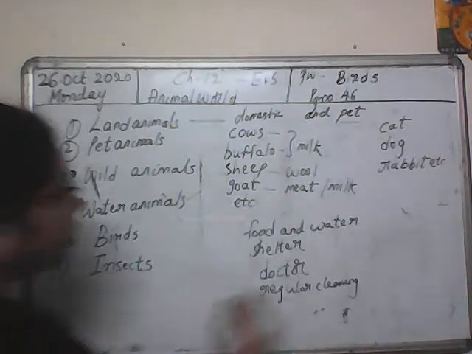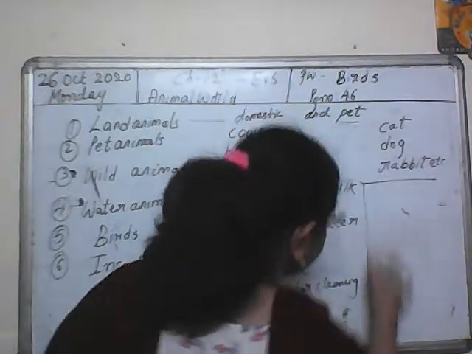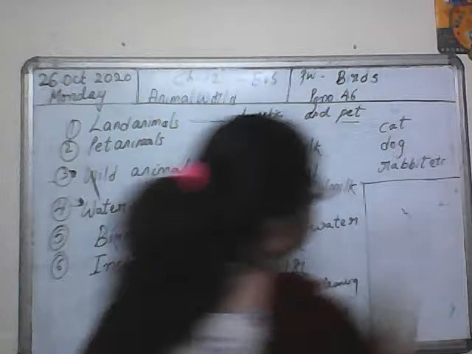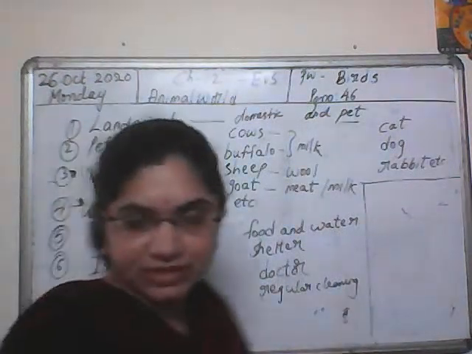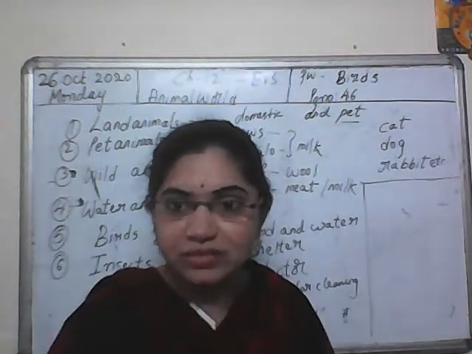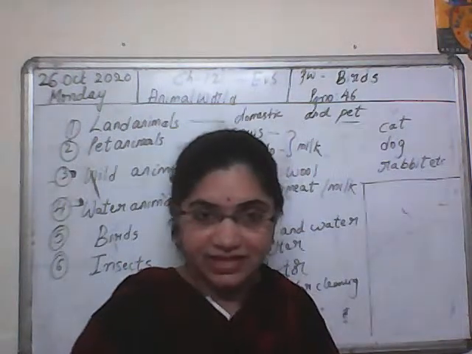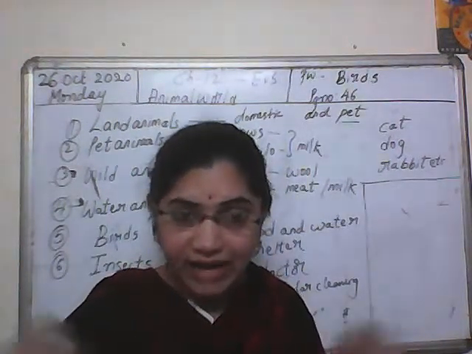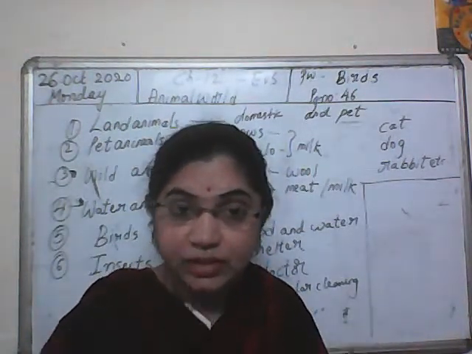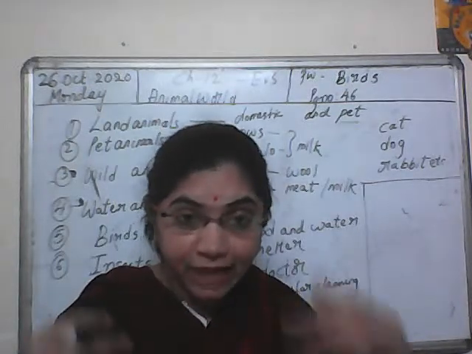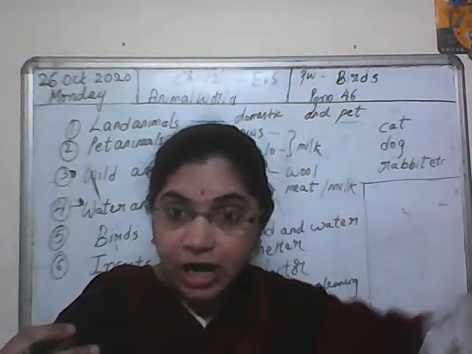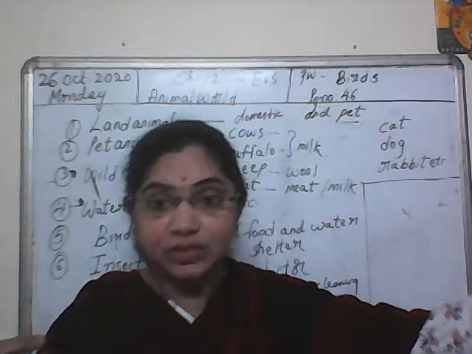We even discussed wild animals, right? So what are wild animals? Hi Pranay, welcome to your EVS class. The animals which live in the forest are called wild animals.